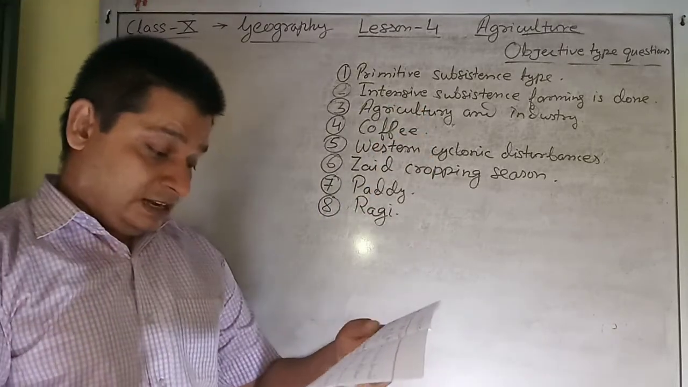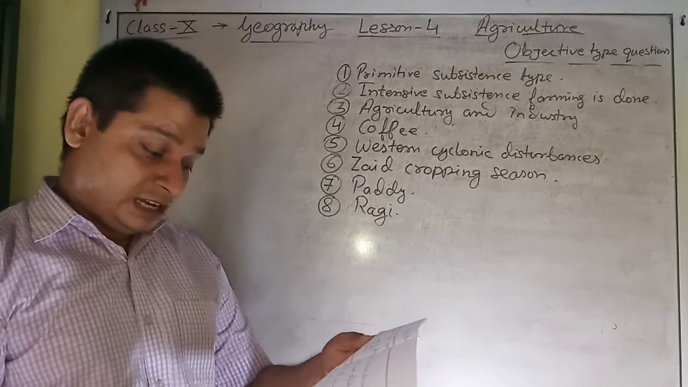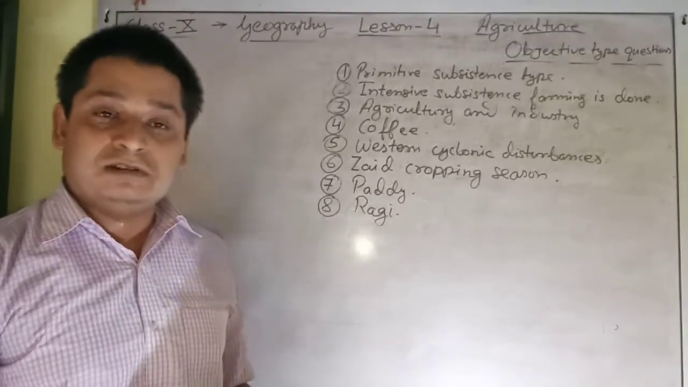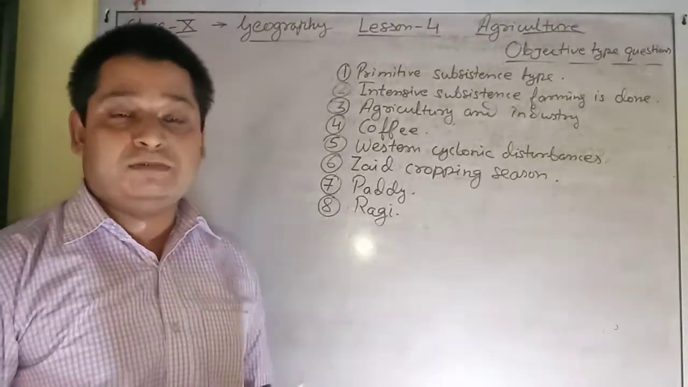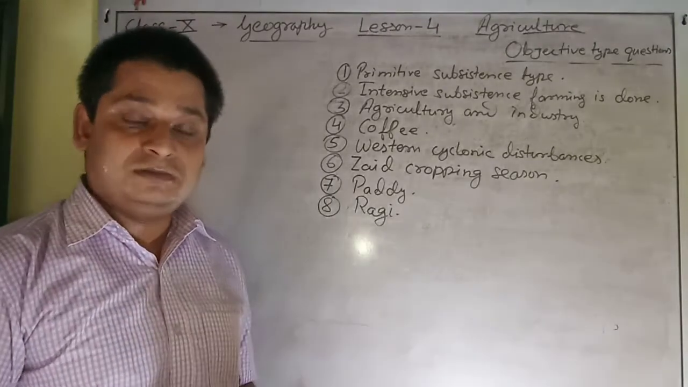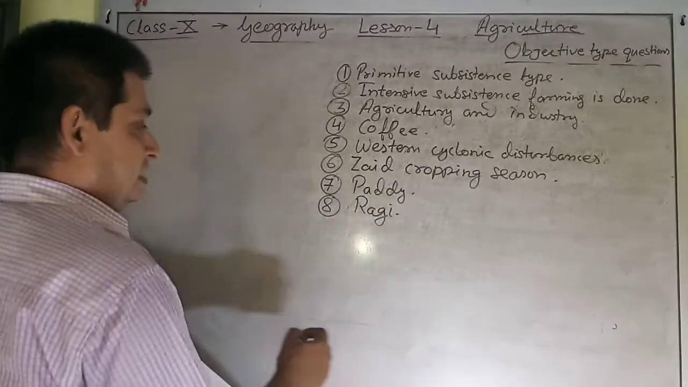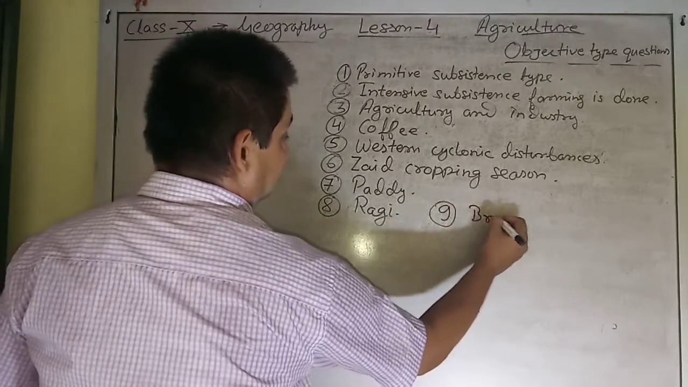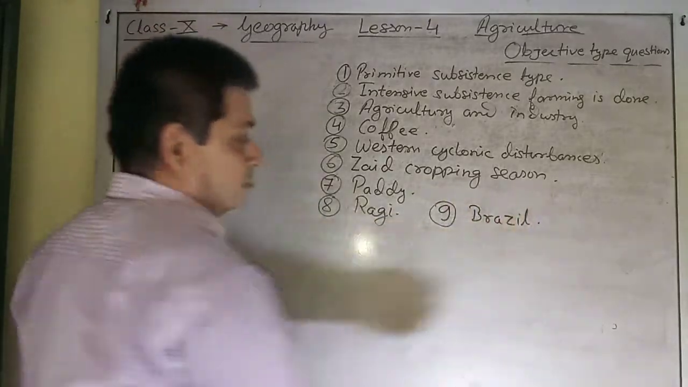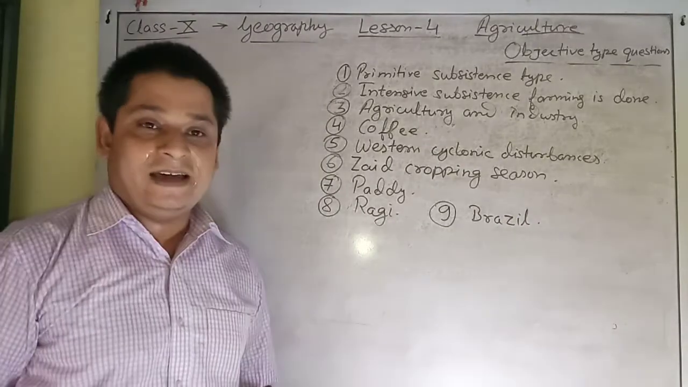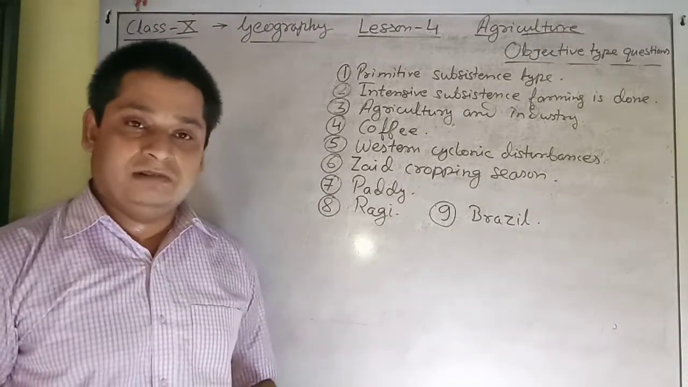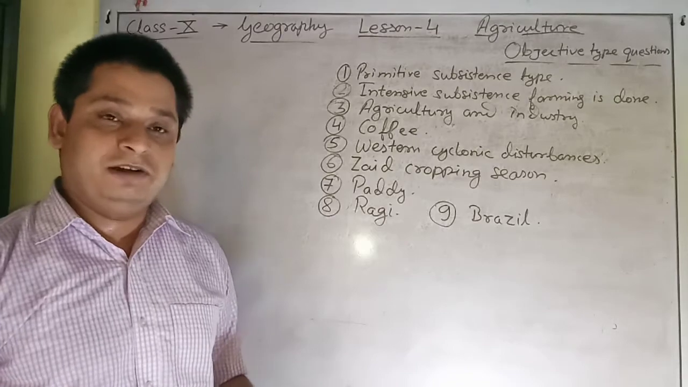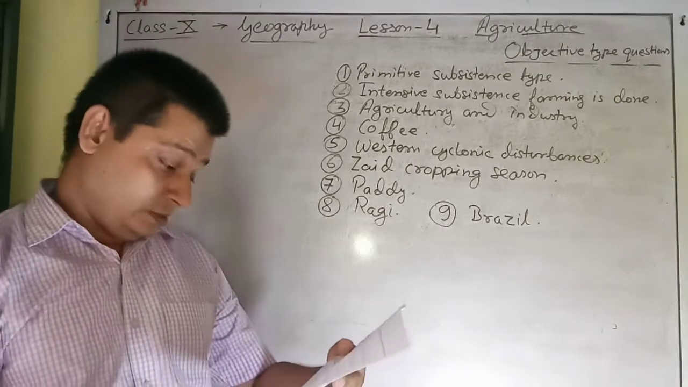Then question number 9. Dash is the largest producer of sugarcane in the world. Which country is the largest producer of sugarcane in the world? We know that India's position is second in terms of production of sugarcane in the world. So the top country which produces sugarcane in the world is Brazil. It is a country located in the South American continent and the fifth largest country of the world. Brazil is the pioneer in the production of sugarcane in the world.